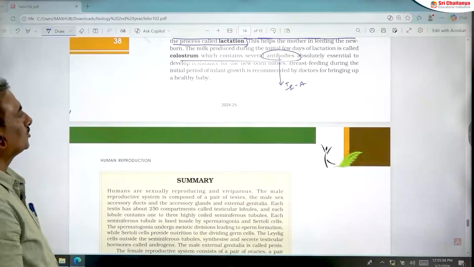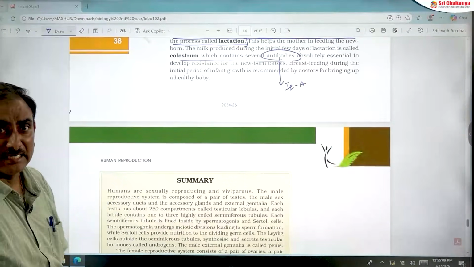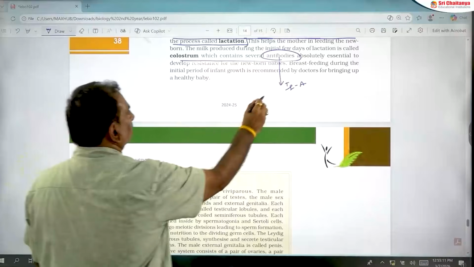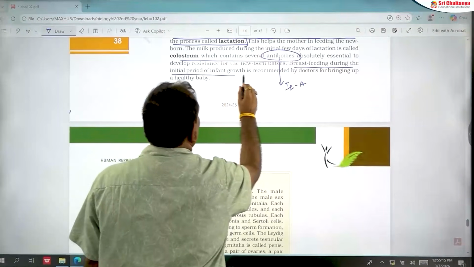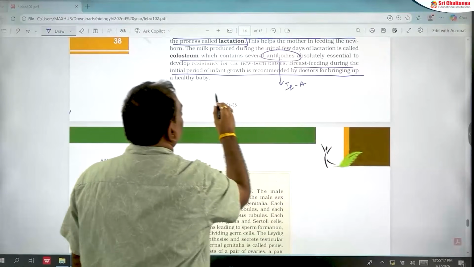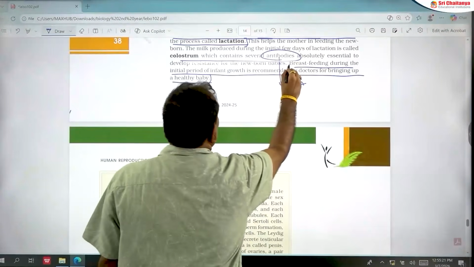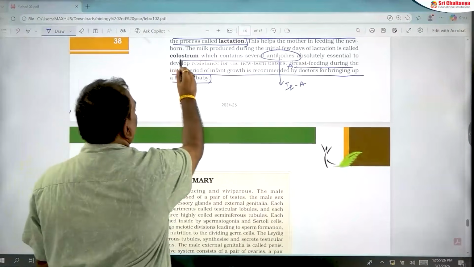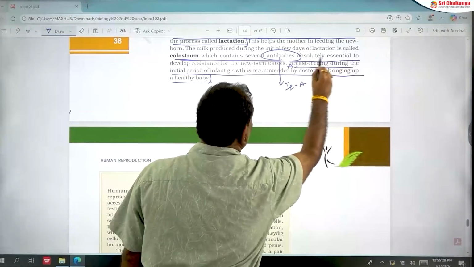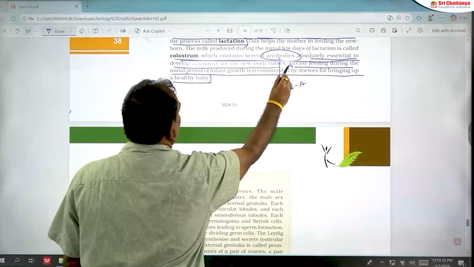So this is also an important assertion question given in the 2024 NEET examination. Assertion: breastfeeding during the initial period of infant growth is recommended by doctors for bringing up a healthy baby. The reason: colostrum, which contains several antibodies, IgA antibodies, is absolutely essential to develop resistance for newborn babies.